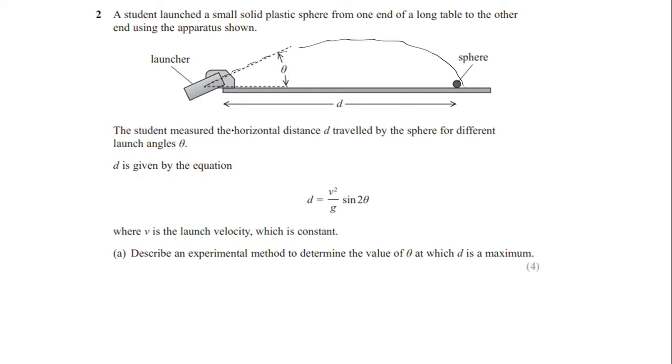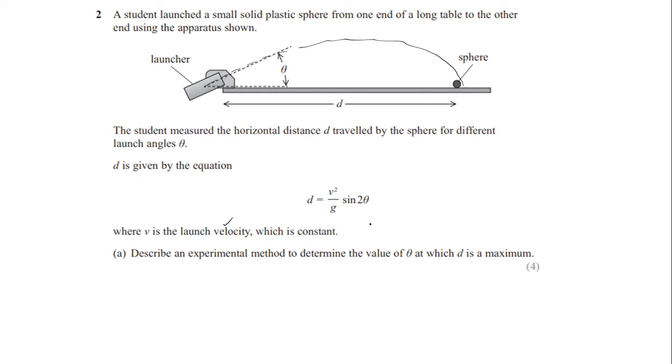The student measured the horizontal distance d traveled by the sphere for different launch angle theta. d is given by the equation d equals v squared over g times sine of 2 theta, where v is the launch velocity, which is constant in every launching of the sphere. Describe an experimental method to determine the value of theta at which d is maximum.